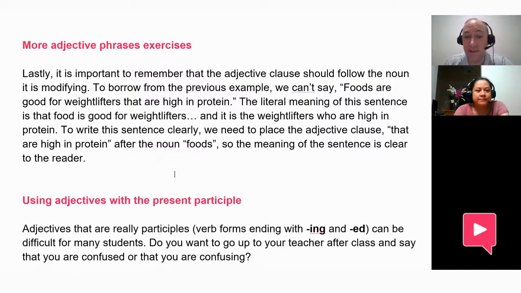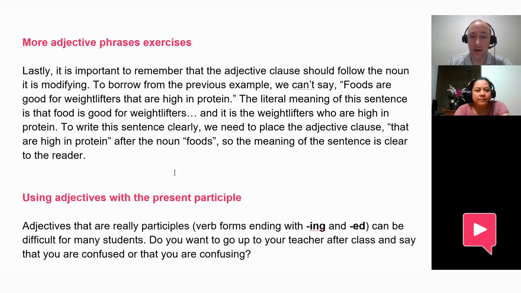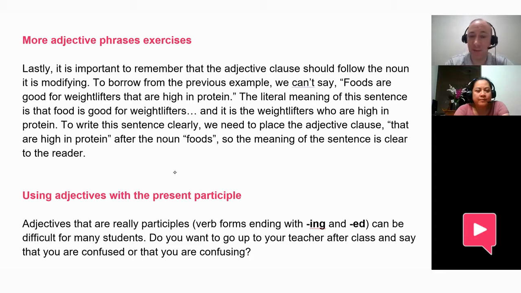Lastly, it's important to remember that the adjective clause should follow the noun, or come after the noun that it is modifying. For example, we can't say foods are good for weightlifters that are high in protein. Why not? Why is this? Here's that are high in protein. Why can't we put this at the end of the sentence? Let me read. Foods are good for weightlifters that are high in protein.